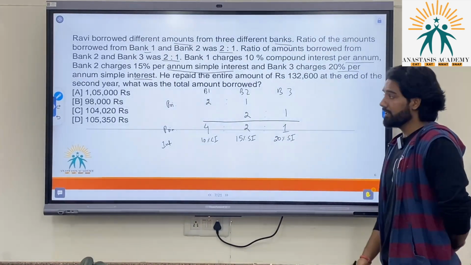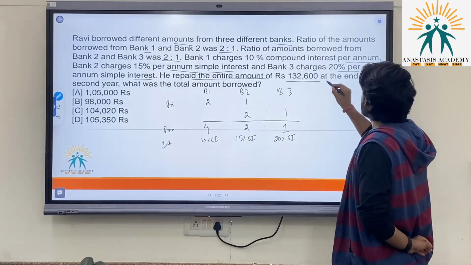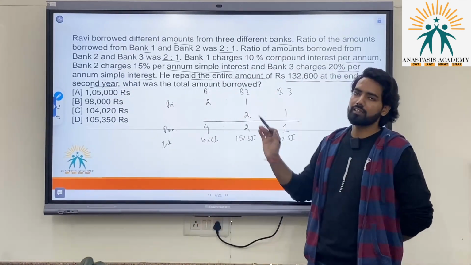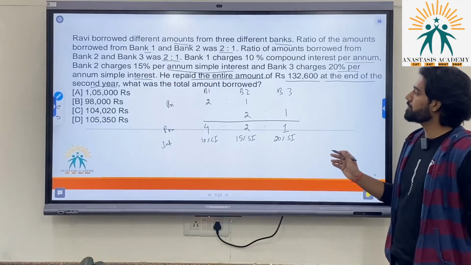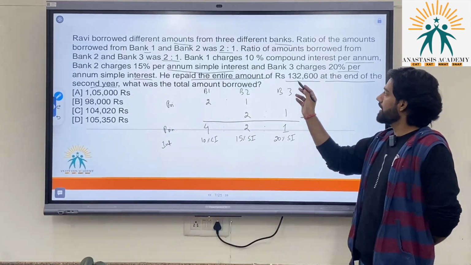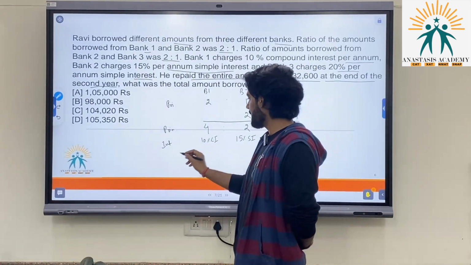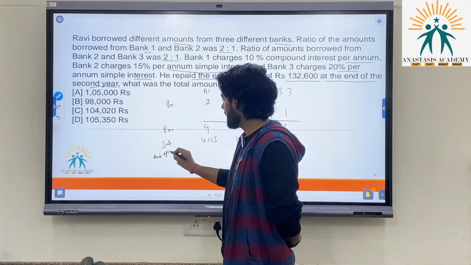Okay. He repaid the entire amount at the end of the second year. So after 2 years, he is repaying the entire amount. How much? 1,32,600. Okay. So if I have to calculate the amount after 2 years,